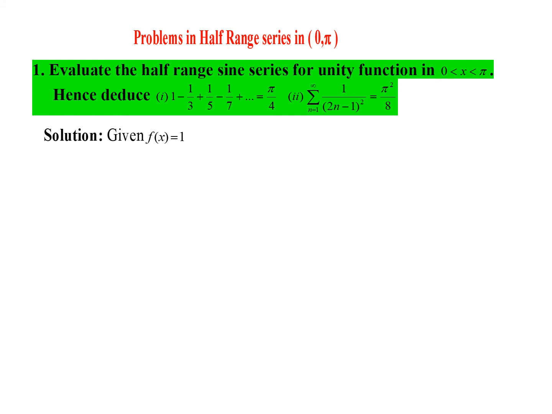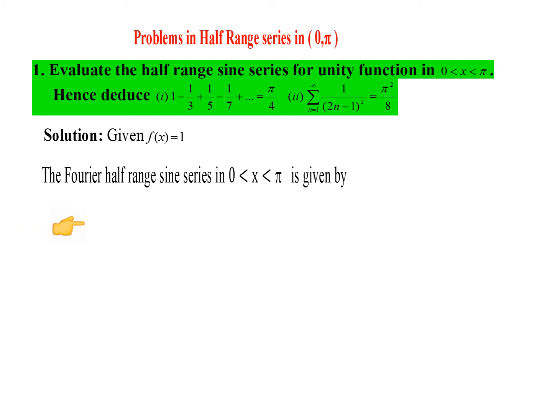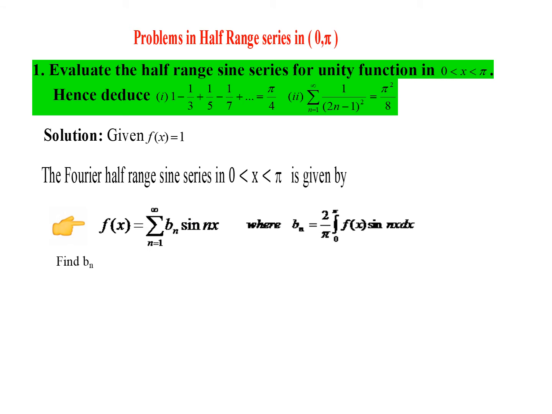So the solution: the given function is unity, so f of x equal to 1. Now first let us write the formula of the half-range sine series. It is given by f of x equal to sigma bn sin nx. Because it is a sine series, we have only the sine terms, so we need to find the value of bn alone here. That is given by this formula, 2 by pi integral 0 to pi f of x sin nx dx. So first we shall find the bn value.